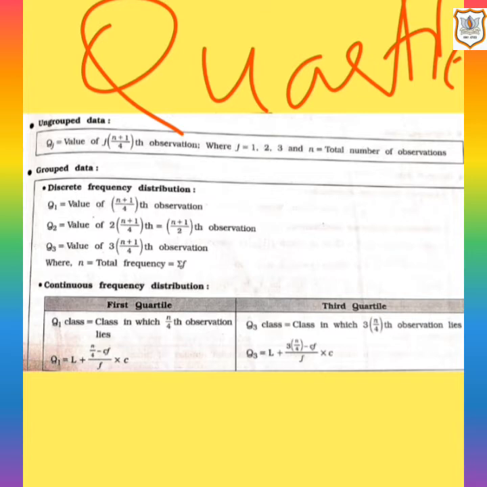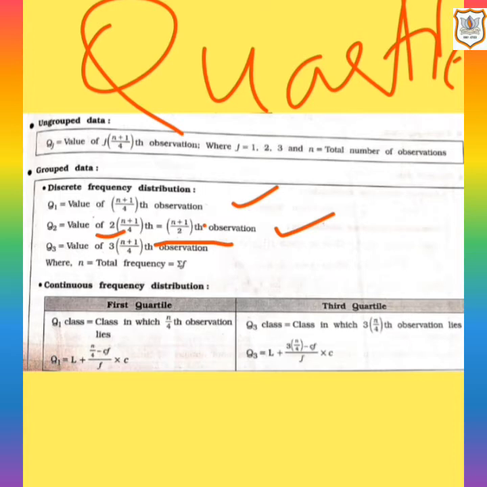we have to find Q1, Q2, Q3 for discrete frequency distribution. So Q1 can be taken out with the help of the formula (n plus 1) upon 4 observation. Q2 is equal to median. So here you can see the formula is also same, that is (n plus 1) upon 2 observation. Q2 is 2 times (n plus 1) upon 4. That gives you the result (n plus 1) upon 2. So it is the same as median.